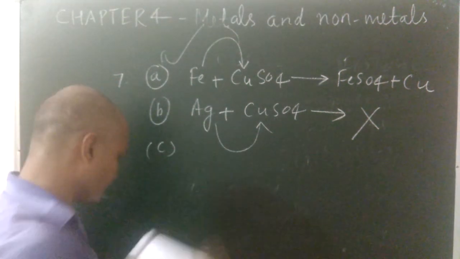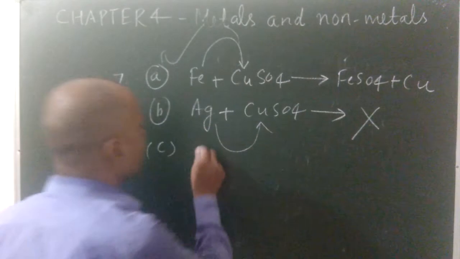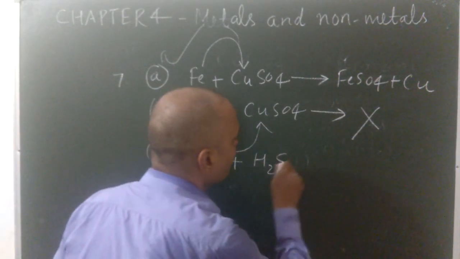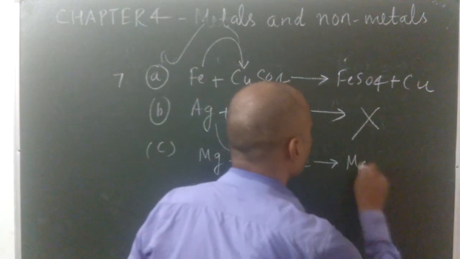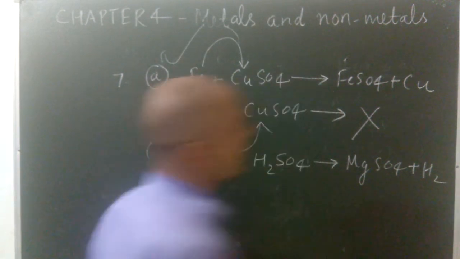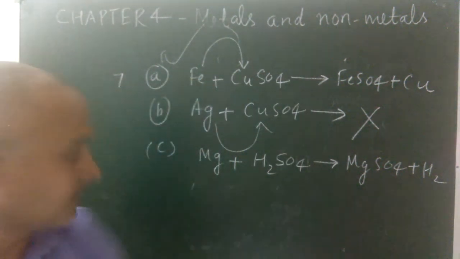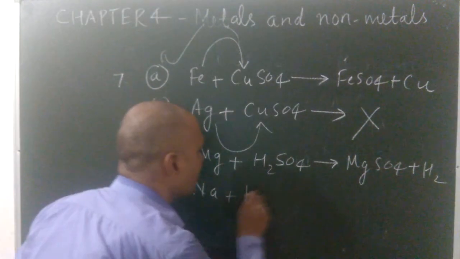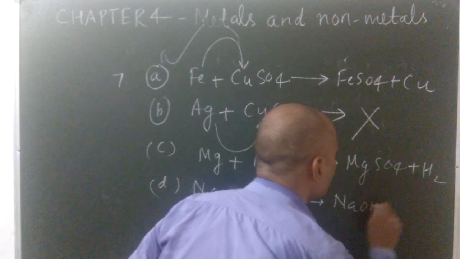To the next. Magnesium reacts with sulfuric acid. Magnesium, Mg, reacts with sulfuric acid, formula H2SO4. It forms MgSO4 plus H2. Magnesium sulfate is produced. And last one, sodium put in water. Sodium put in water gives sodium hydroxide and hydrogen gas.